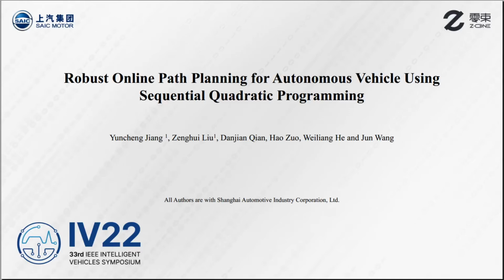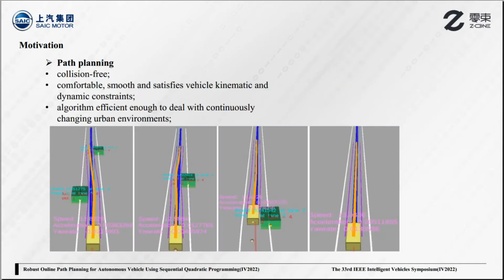Hello everyone, our paper is robust online path planning for autonomous vehicle using sequential quadratic programming. All authors are with Shanghai Automotive Industry Corporation, China. Let's talk about our motivation first.